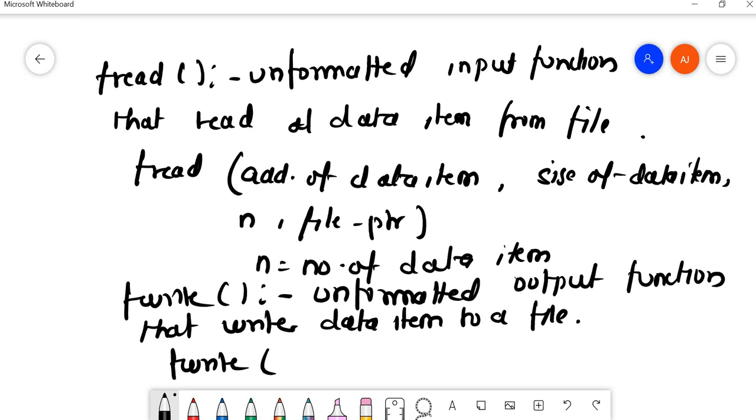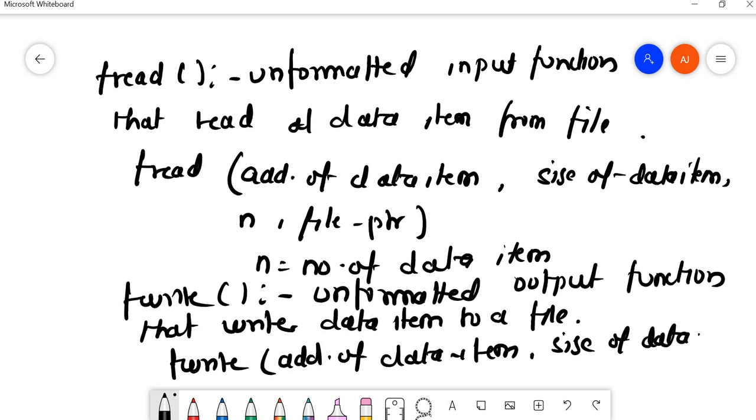So fwrite takes the address of the data item, the size of the data item, n, and the file pointer. Here n is the number of data items. For example, if you have an array, then address of array, size of array, number of items, and file pointer. Okay, so this was all about question number 5.